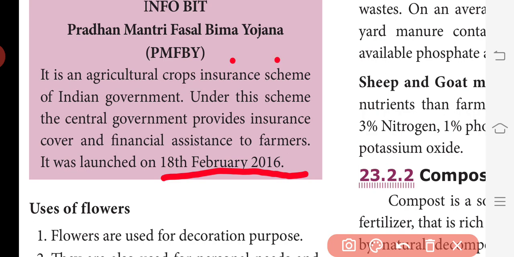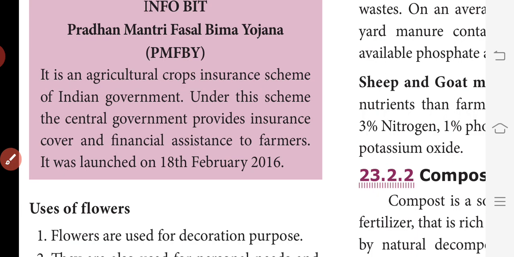It is an insurance scheme of the Indian government. It is an agricultural crops insurance scheme. This scheme provides insurance cover and financial assistance from the central government to the farmers. It was launched on 18th February 2016.